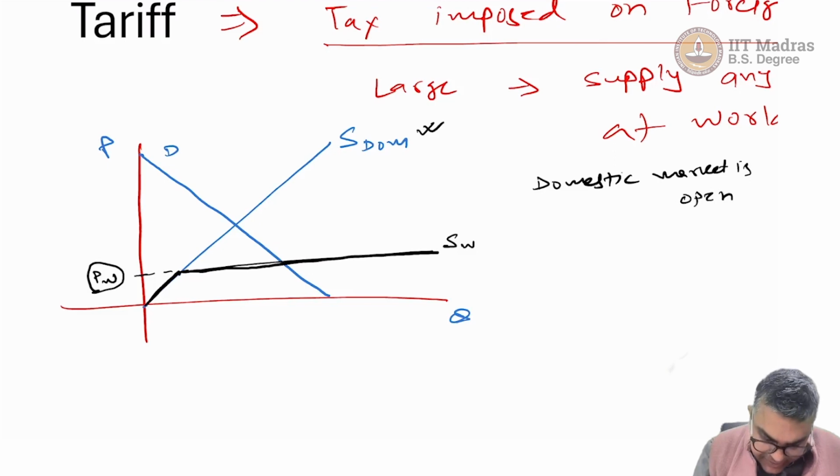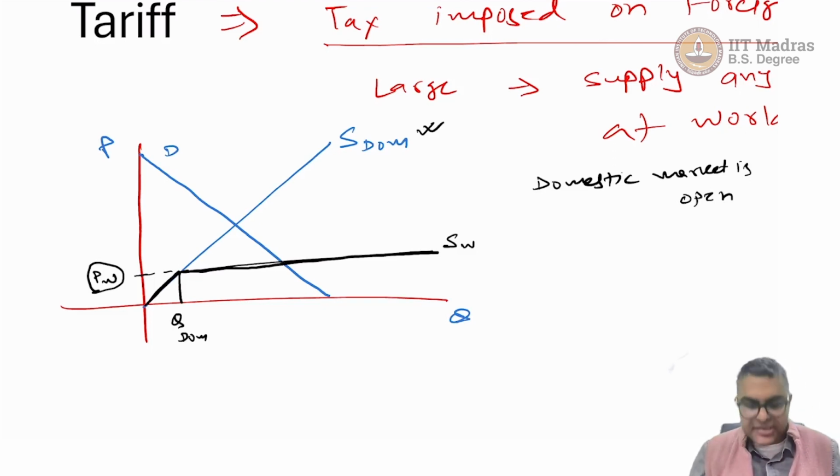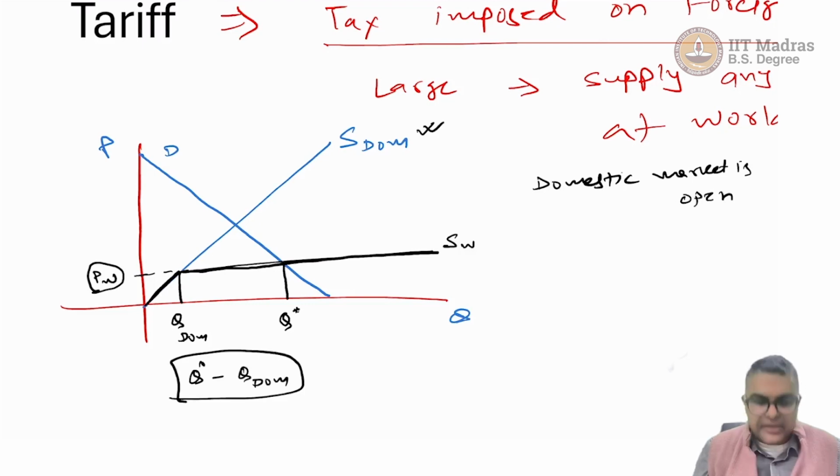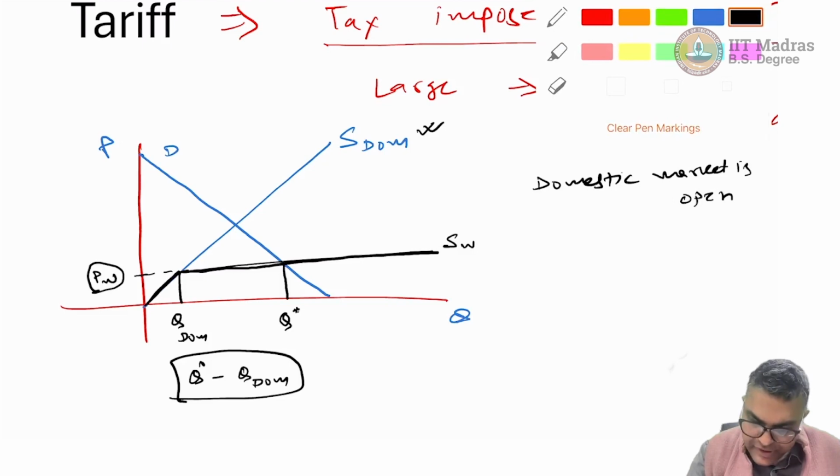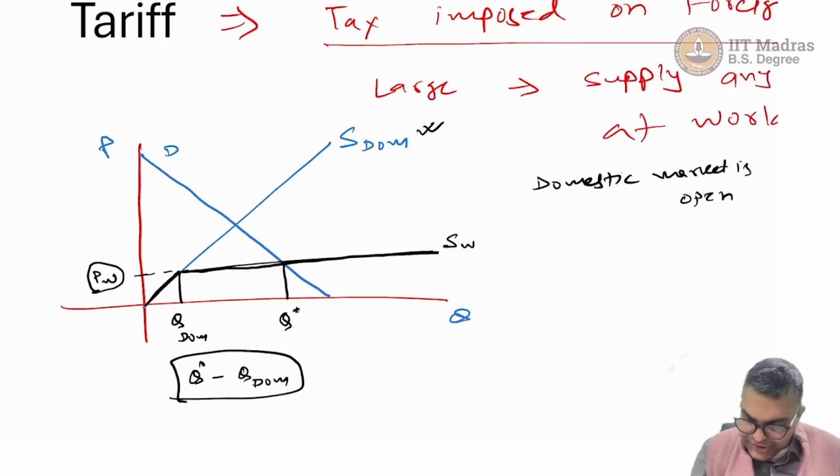We can see this quantity, Q dom, is the quantity supplied by our domestic supplier, and this is the total quantity supplied, Q star. Out of Q star, if we take out Q dom, this is what the outside suppliers are supplying.